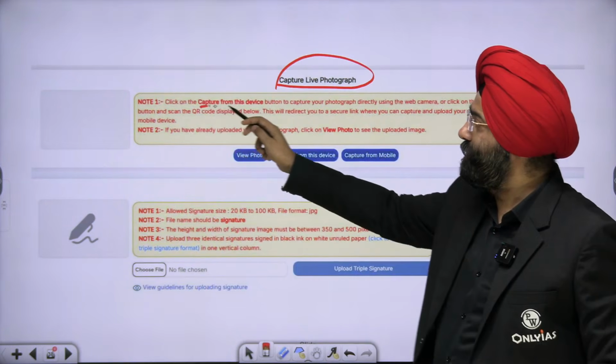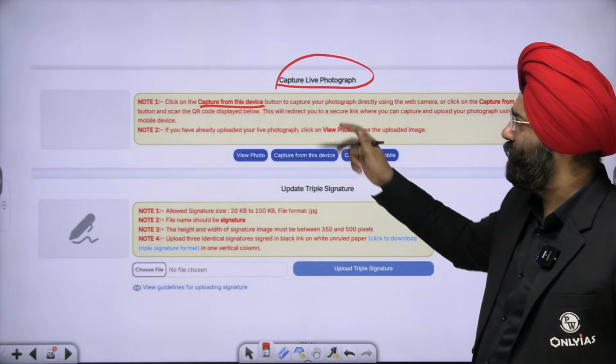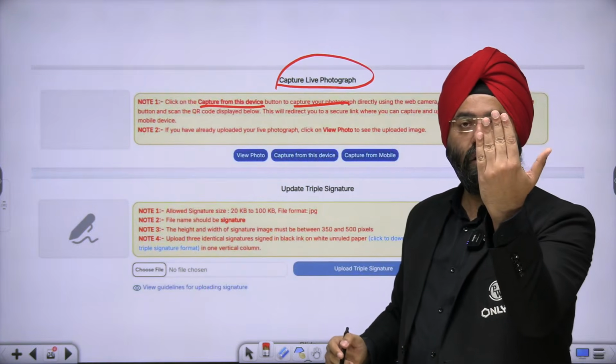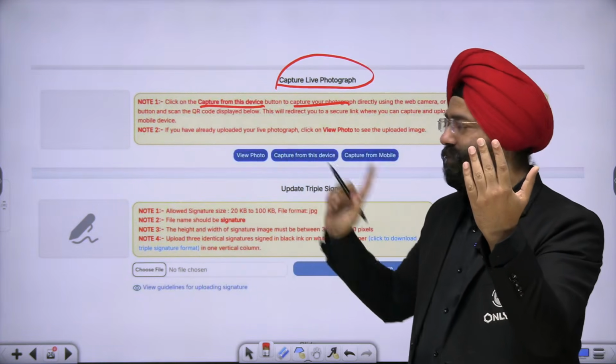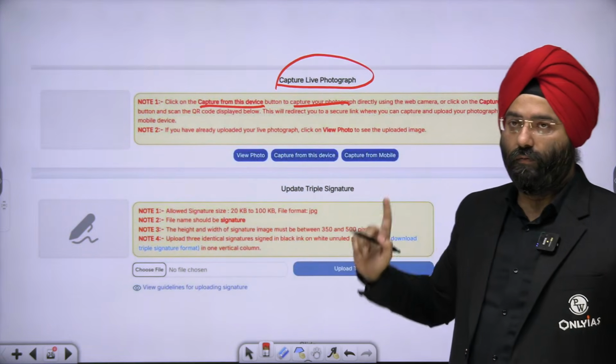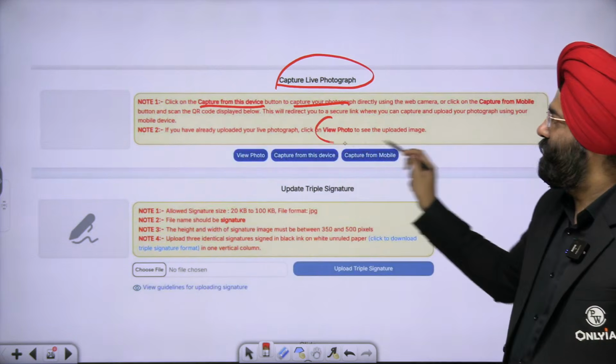Click on the capture from the device. Over here, see, view photo, capture from the device, capture from phone, whatever the case. You have to click on it. The camera will be on. Click on it, capture photo, capture from this device, and your photo will be captured. Then you can view the photograph also. It is clear. You will move ahead. Then you can view the photo also.